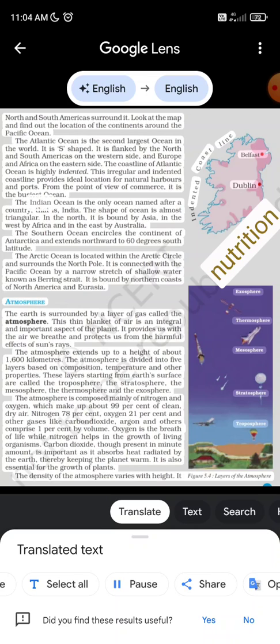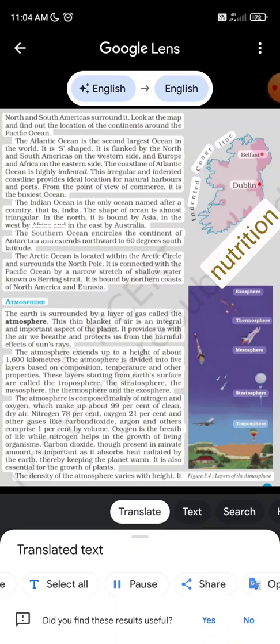The Indian Ocean is the only ocean named after a country, that is, India. The shape of the ocean is almost triangular. In the north, it is bound by Asia, in the west by Africa, and in the east by Australia.